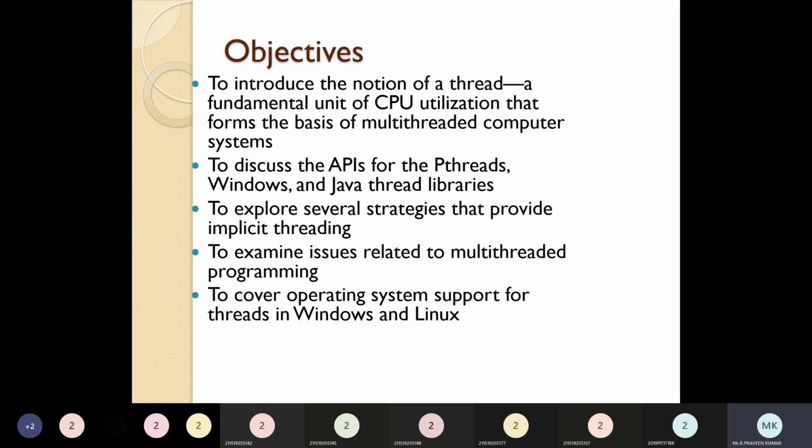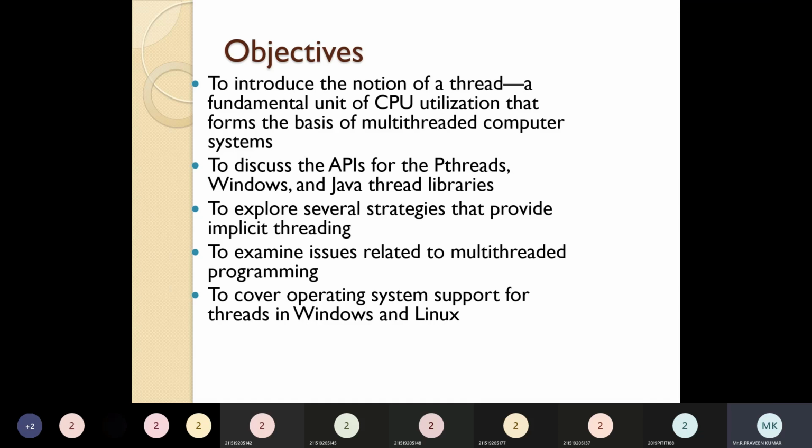First, a thread is used to do some task. For small kinds of activities or small things, we use threads. So the main objective of handling this topic is to introduce the notion of the thread. You have to know the fundamentals of CPU utilization: how the CPU utilization is happening, how it performs that task, and how it equally distributes the tasks. That is the basic thing you have to know. These are the main objectives.